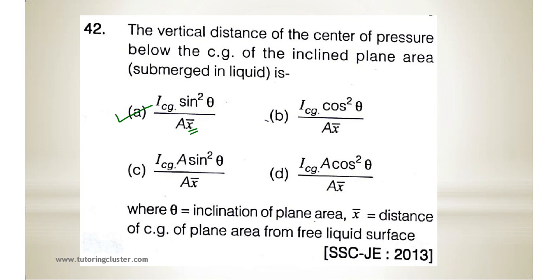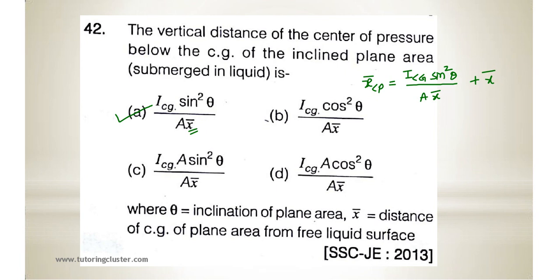See, basically, what formula do we have? We know x bar of CP is equal to ICG sin square theta upon A x bar, plus x bar. So this formula we know.